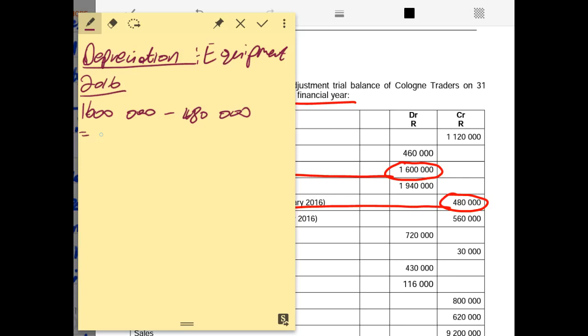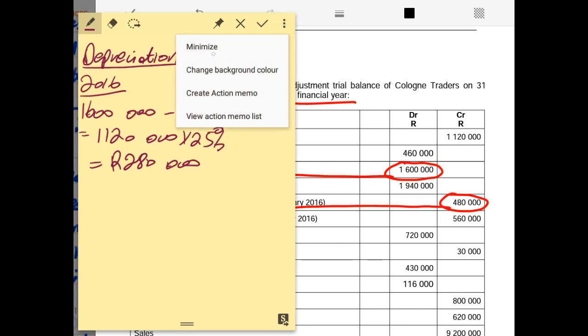If you say 1,600,000 rands minus 480,000 rands, that should give you 1,120,000 rands. Then we times that by 25%, and that will give us depreciation for equipment for the current year of 280,000 rands at the end of the current year.